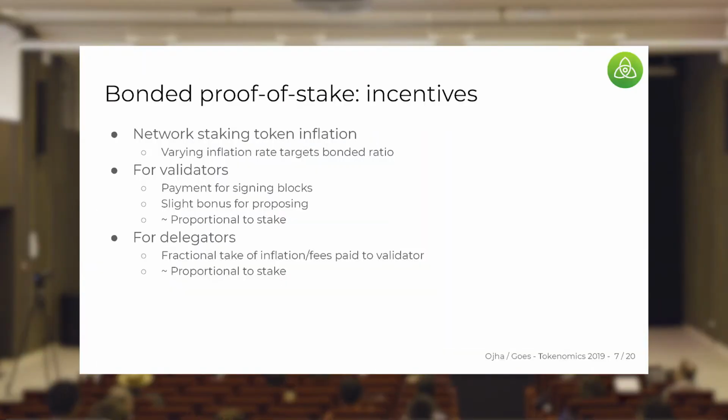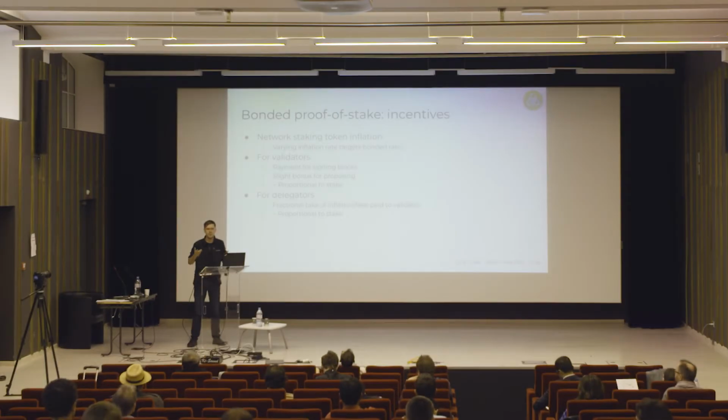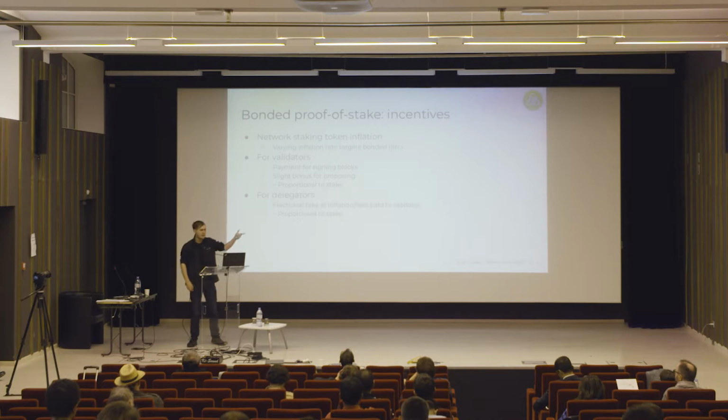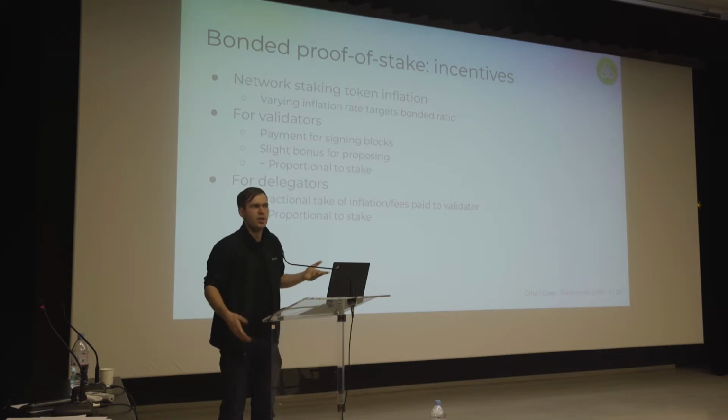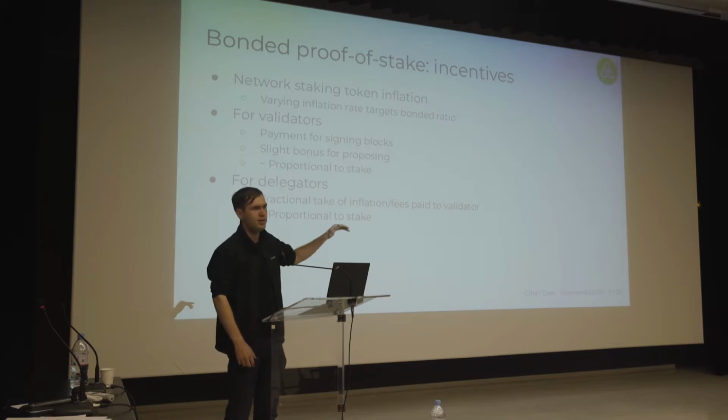So we need to incentivize a few things because we can't expect our validators to be altruistic. We use a basic inflation mechanism to incentivize voting in consensus at all, although the inflation rate works pretty differently than, say, Ethereum or Bitcoin. Our inflation rate actually dynamically varies to target a particular ratio of the staking token being bonded, being locked up. It's not designed to be a currency, really. It's more designed to be a unit of virtual scarcity, a virtual ASIC, you could think. And we try to target a particular fraction of those tokens being bonded at any point in time. So if too few tokens are bonded, the inflation rate goes up.